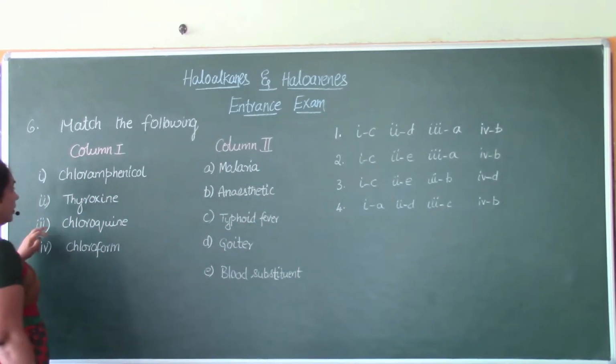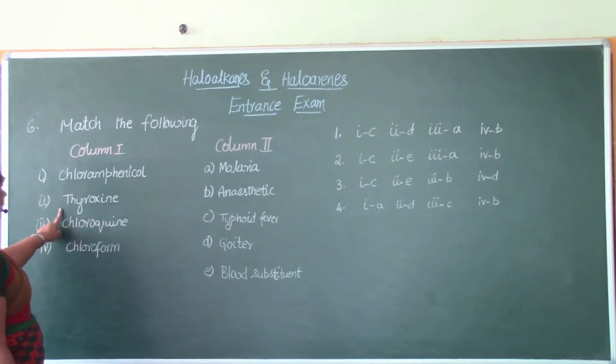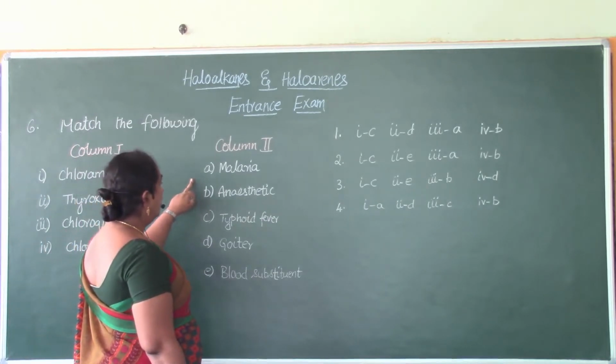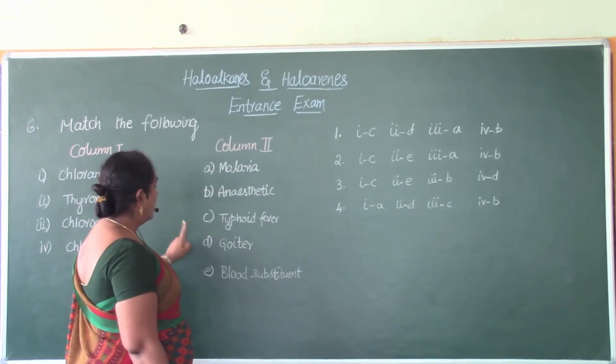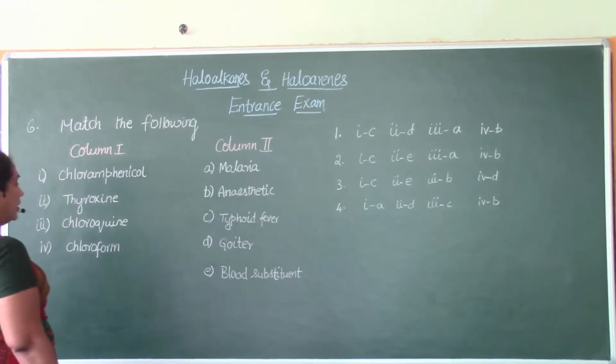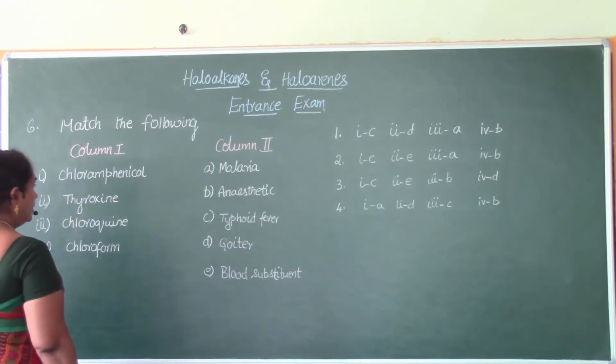Column A: chloramphenicol, thyroxine, chloroquine and chloroform. Column 2: malaria, anesthetic, typhoid fever, goiter and blood substituent. So these are the different options that have been given to us. First let us try to match.